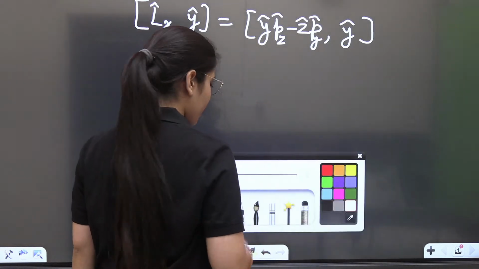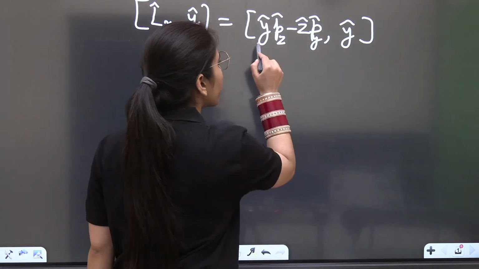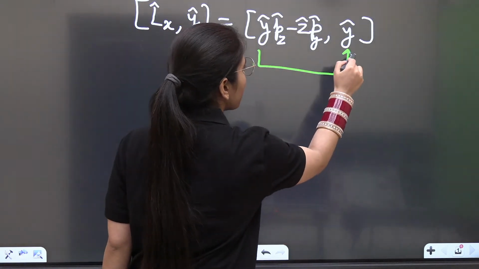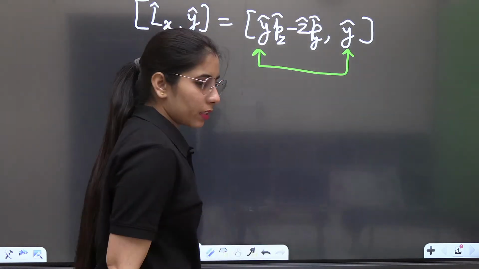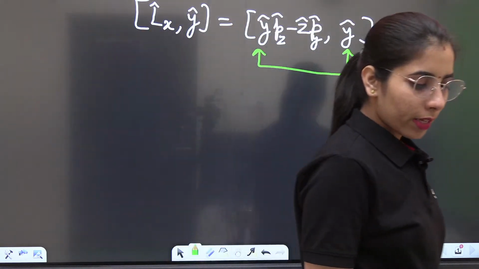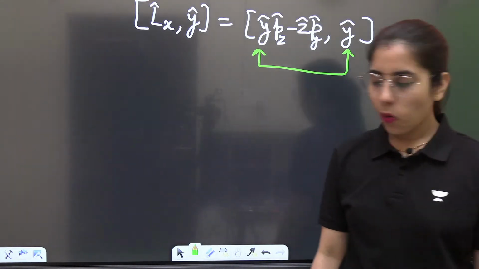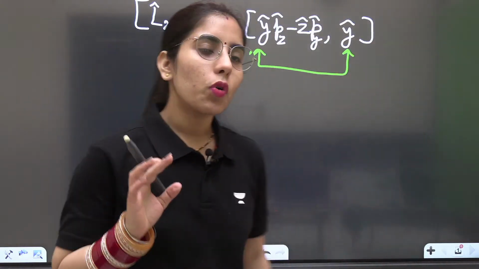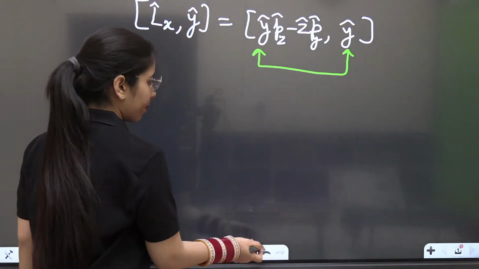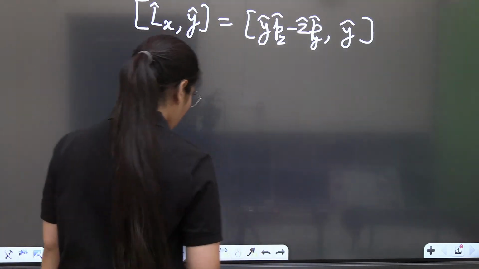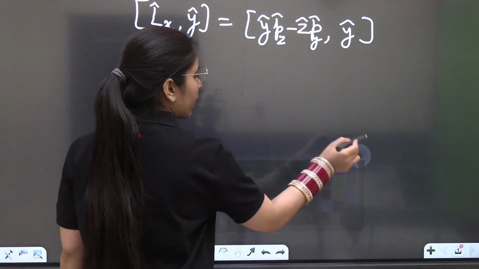Can you please tell me the relation for commutator bracket of y with y? What will it give you? Will it give you something? Y with y. And to make it simpler, I can tell you one more thing so that you will not make any mistake.